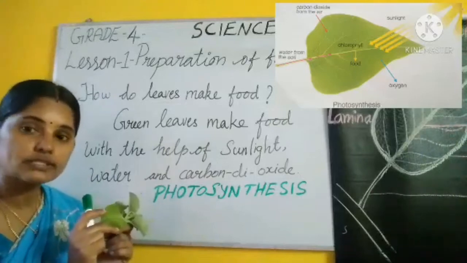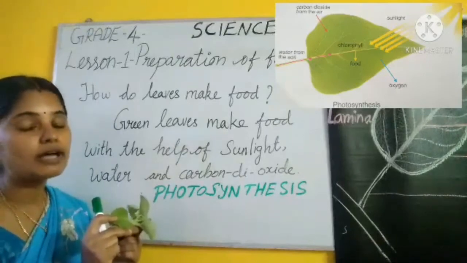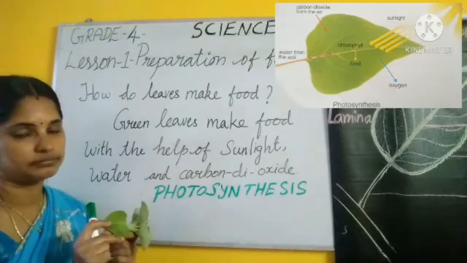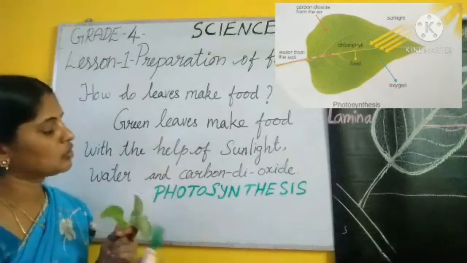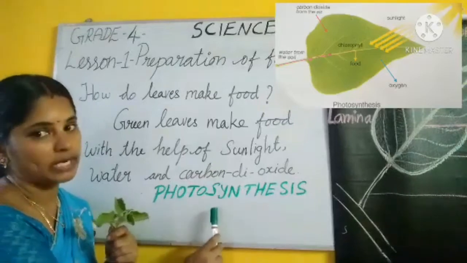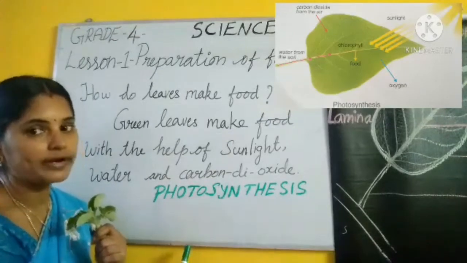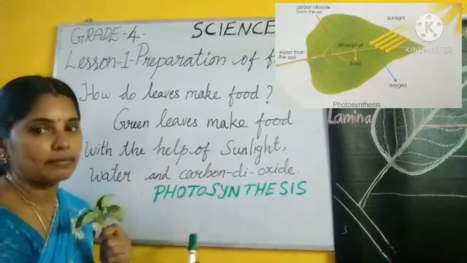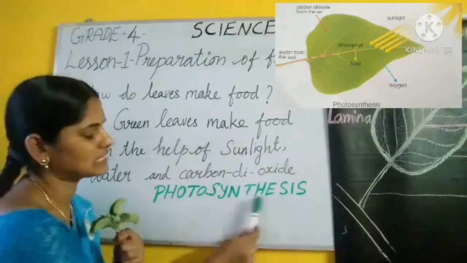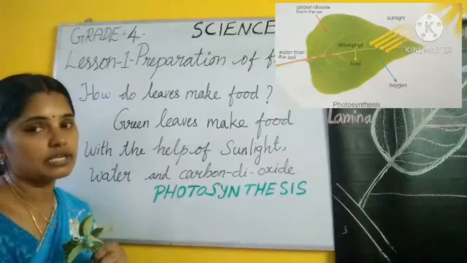What is meant by photosynthesis? Food preparation. Okay. Plants prepare the food in the process called photosynthesis. Are you clear, children? So, this word photosynthesis, the spelling is very much important. You have to learn it properly. Split the word into two and memorize the spelling. Photo, P-H-O-T-O, synthesis, S-Y-N-T-H-E-S-I-S. Clear, children?